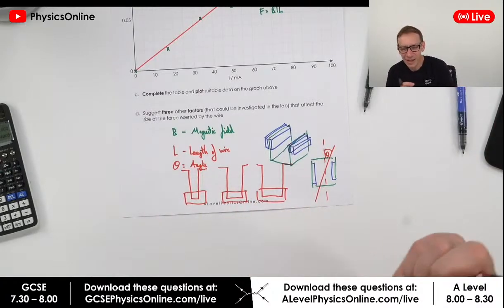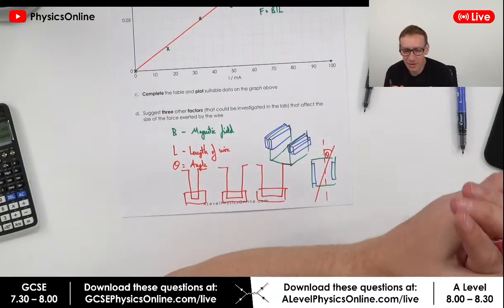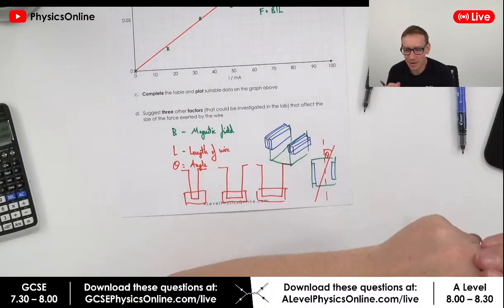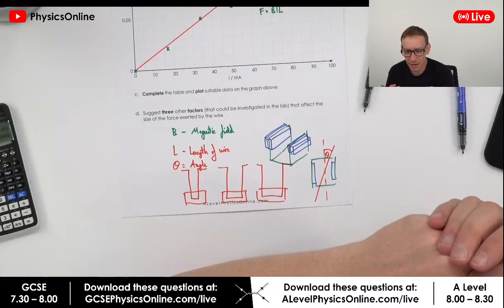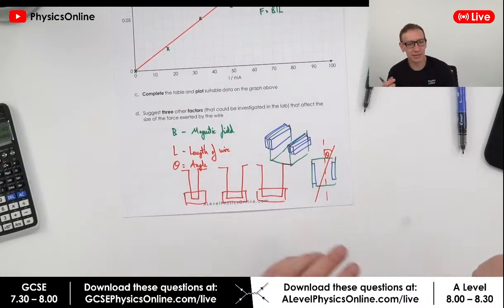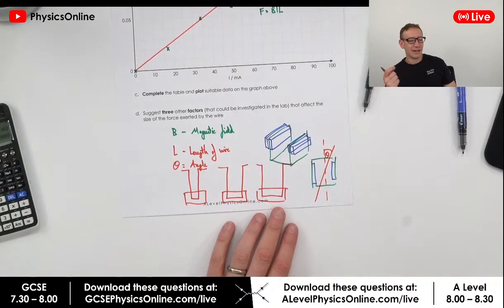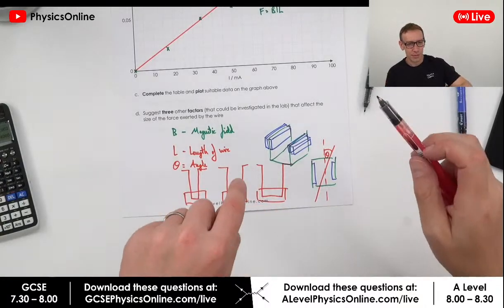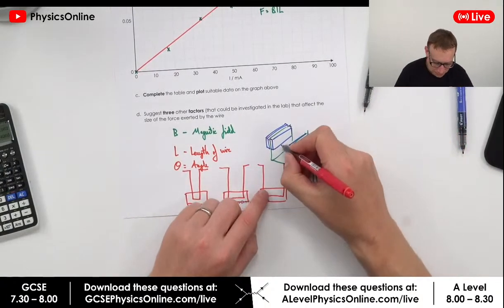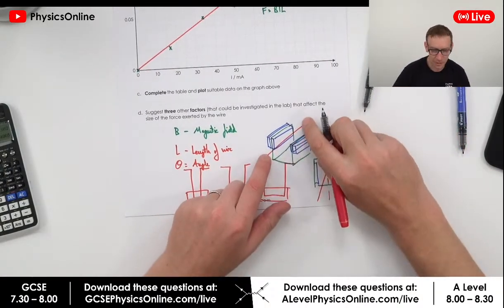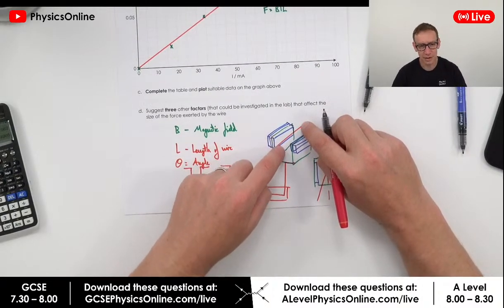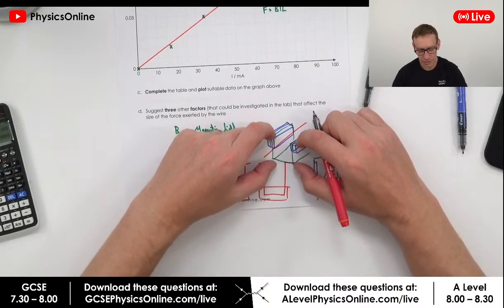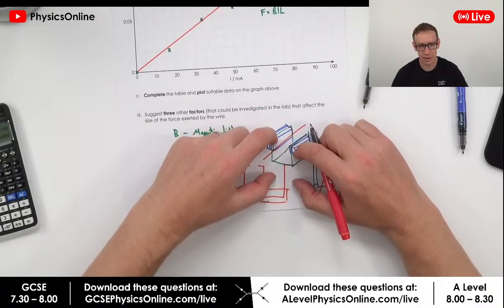G May says somebody's looked up on Save My Exams, and they say the wire will experience the force upwards due to Newton's third law. The force pushing downwards will be the mass on the balance. Yeah, so basically, if you think about that wire in the field here, if that's going to be fixed in position and there's going to be a force which is either up or down, that's either going to want to pull this up or push it down away from it.